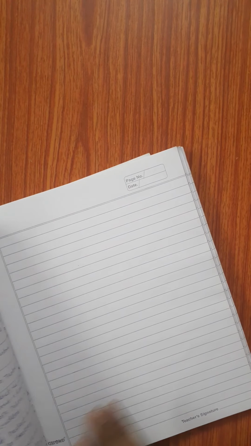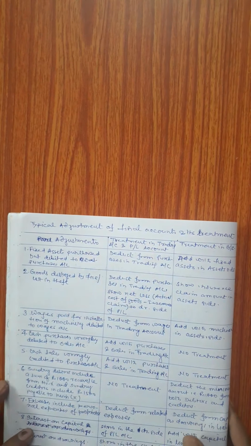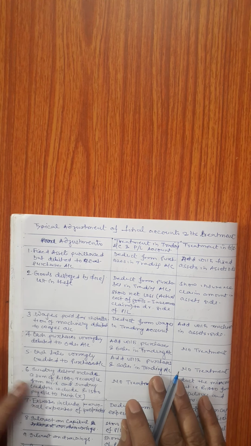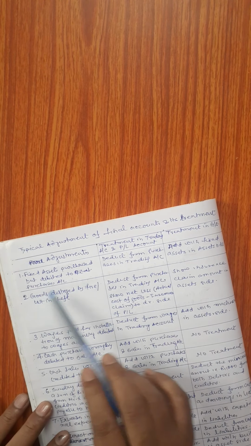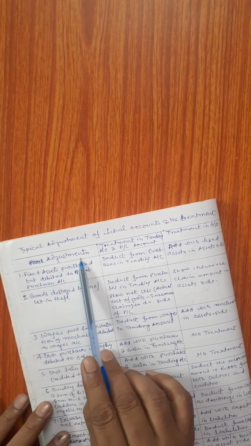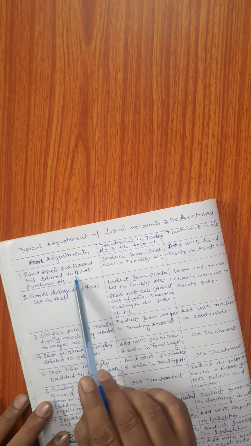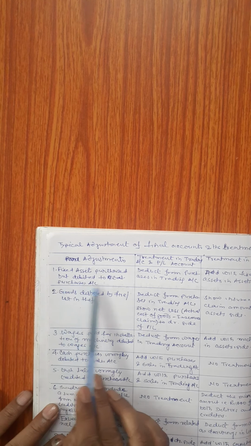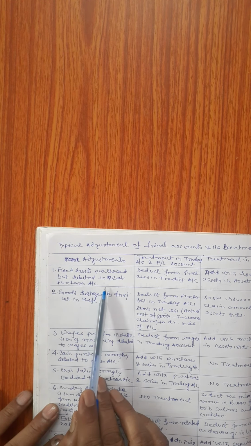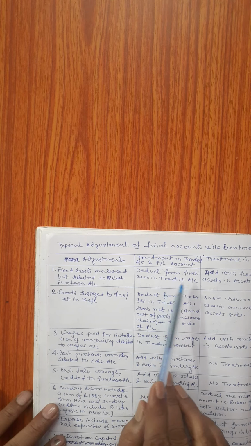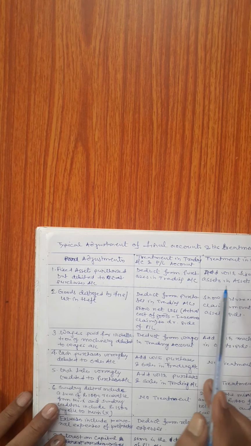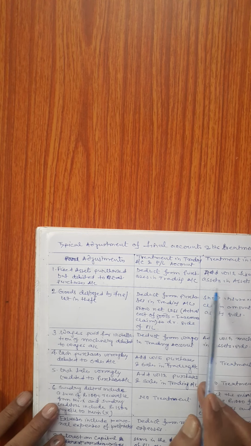However, apart from this, there are few more adjustments which can be treated as typical adjustments. This can be adjusted in the following manner. Say the adjustments are fixed assets purchased but debited to purchases account. If we are getting adjustments like this, then what we have to do while preparing trading account, PL account and balance sheet, the amount will be deducted from purchases in trading account and the same amount will be added with the fixed assets.